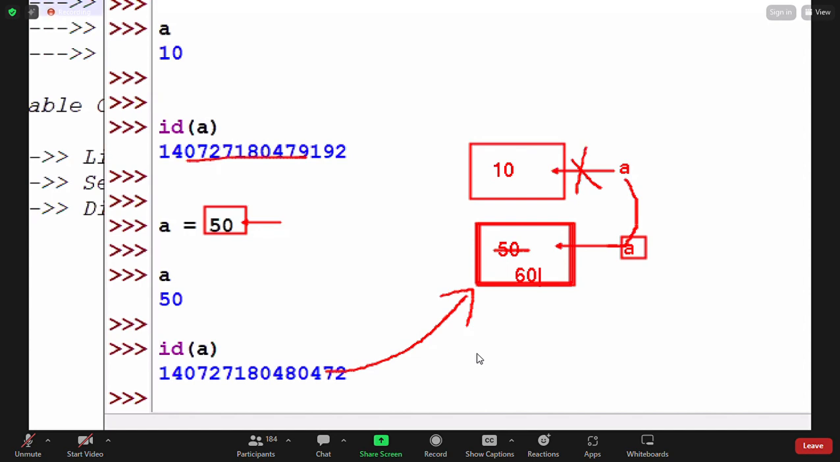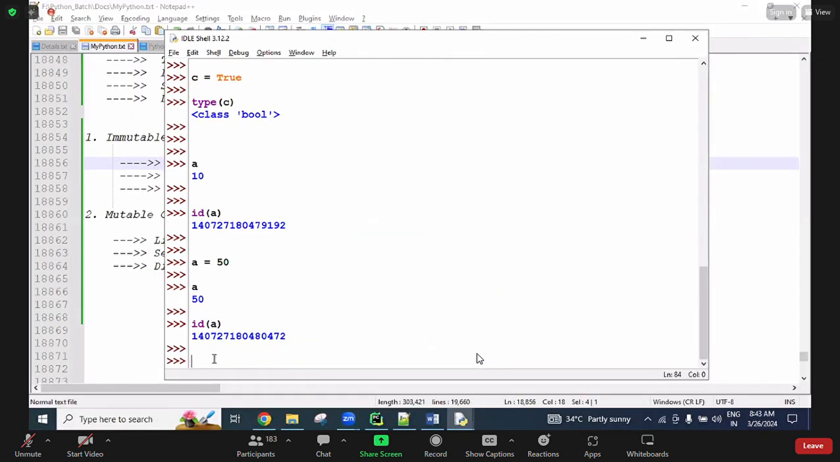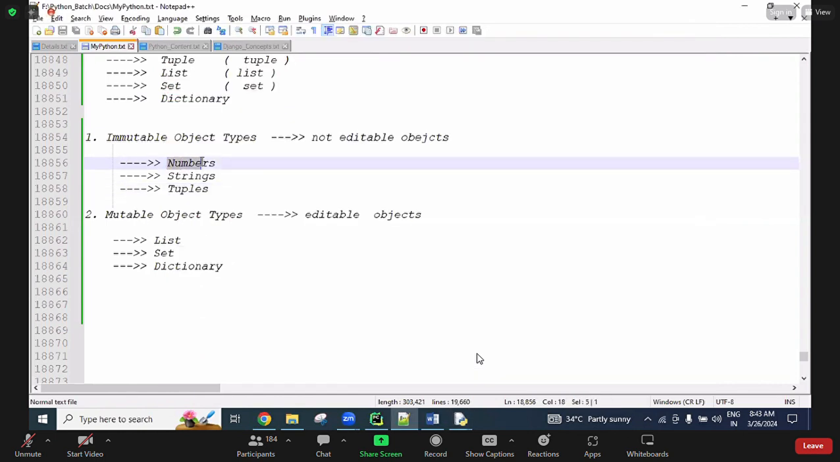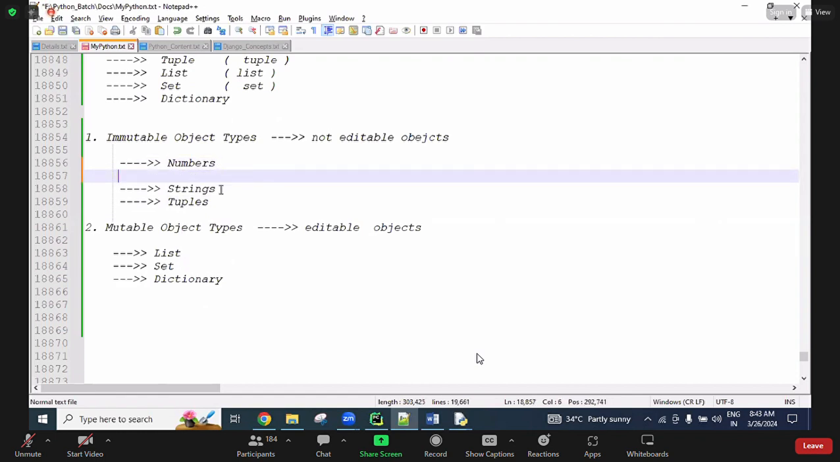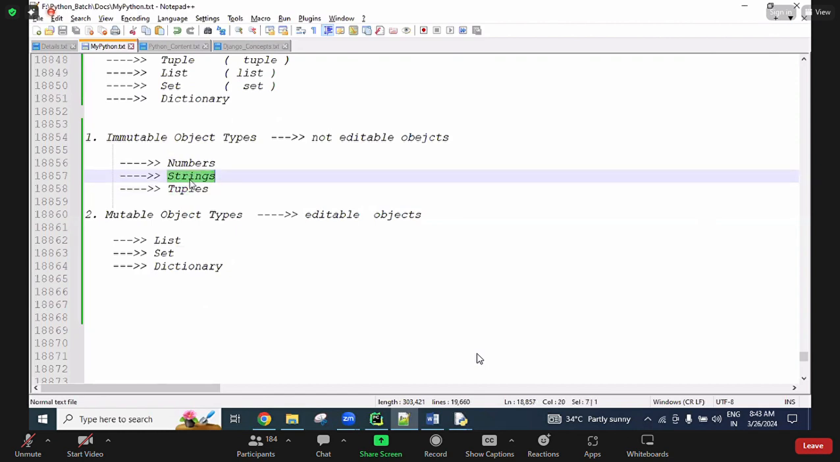For all integers, float, bool, and complex, we cannot make any changes in the same existing memory. If we try to make changes, a new memory is created. So for numbers, there is no need to discuss much more here. From strings onwards, we need to discuss more clearly. Is this clear?